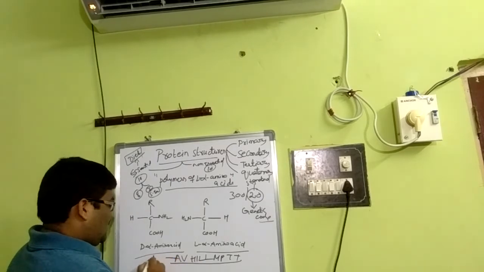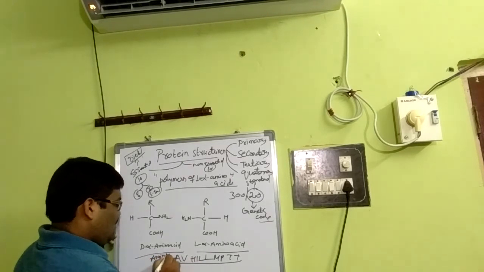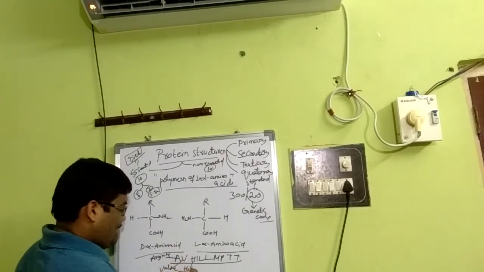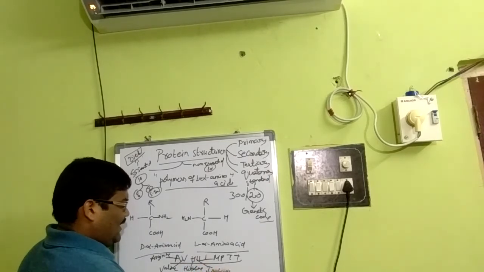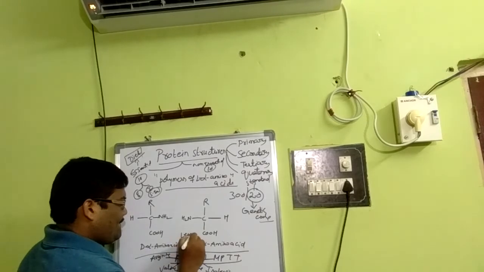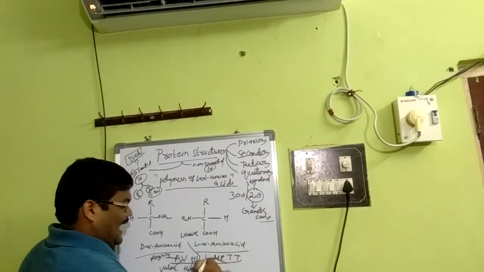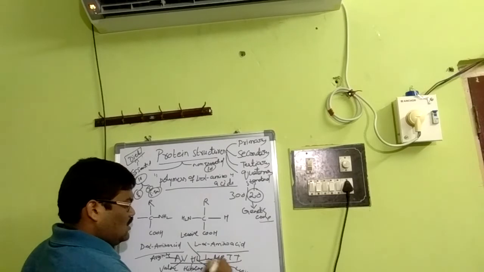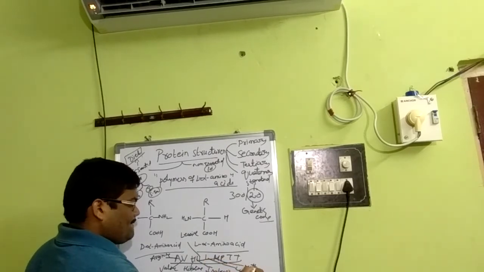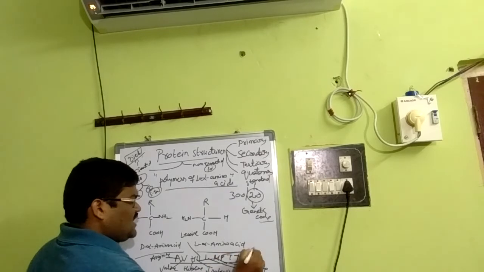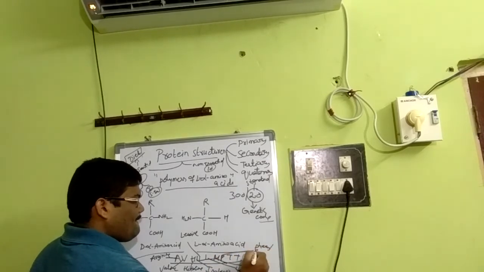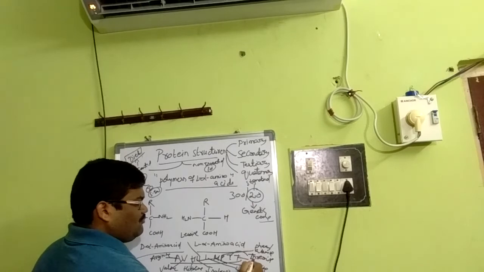A stands for arginine, V stands for valine, H stands for histidine, I stands for isoleucine, L stands for leucine, another L stands for lysine, M stands for methionine, P stands for phenylalanine, T stands for threonine and another T for tryptophan.